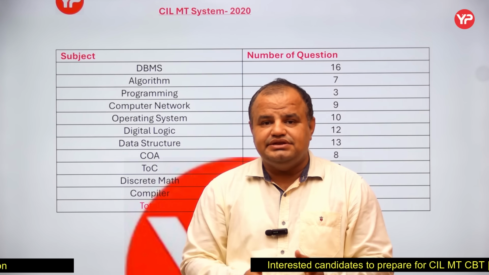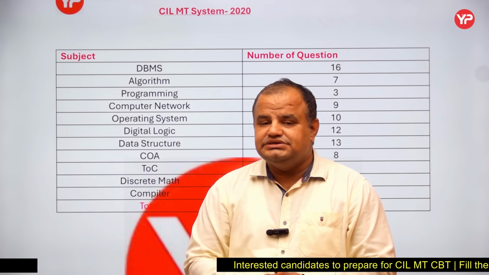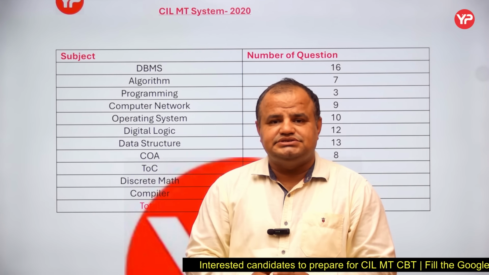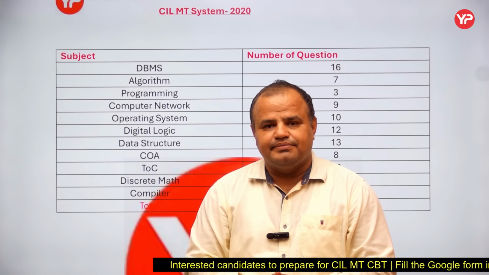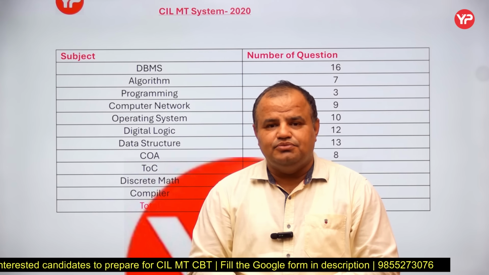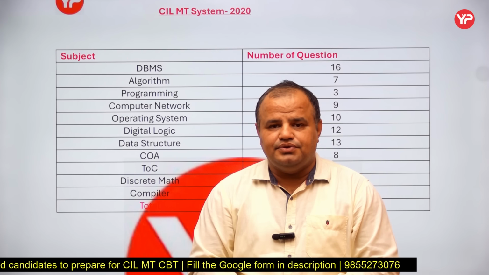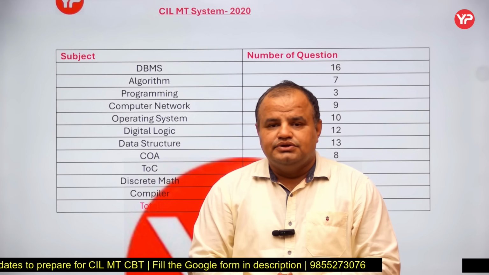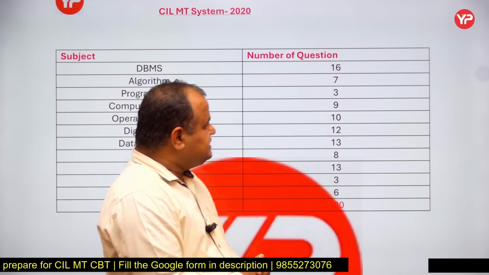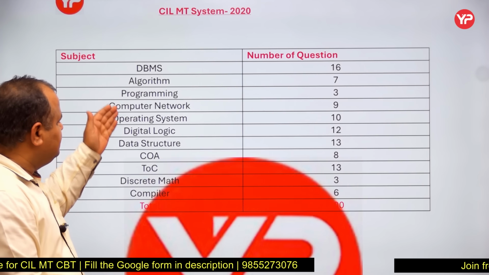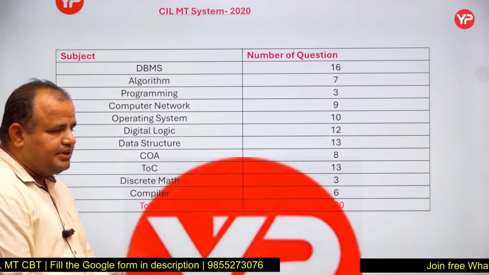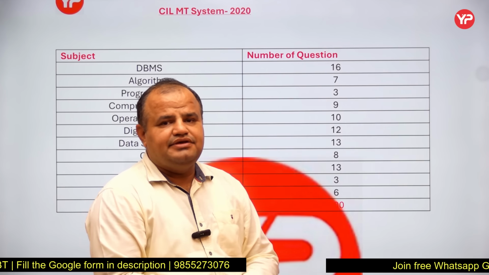And again I can say, in the technical part the cutoff is from 75-76 to 82-85. It means you have to be good at problem solving skills, and for that YourPedia has already launched a dedicated module. If you want to join that module, you can contact the executive of YourPedia. So try to start with the subjects of DBMS, algorithm, data structure and programming. Try to finish them as early as possible.